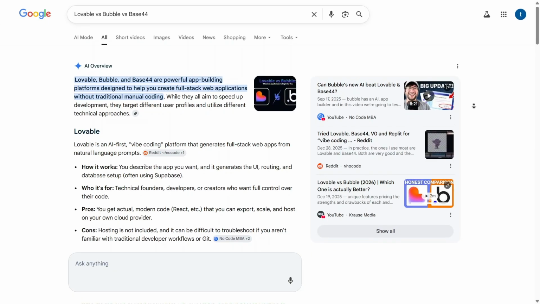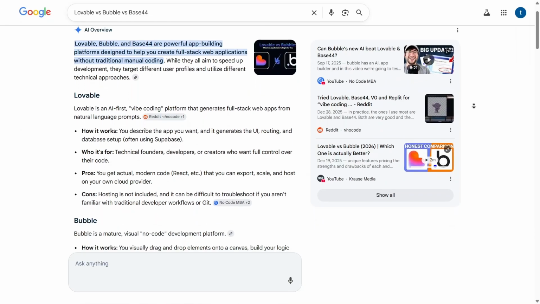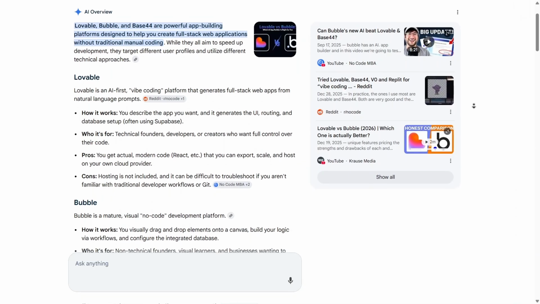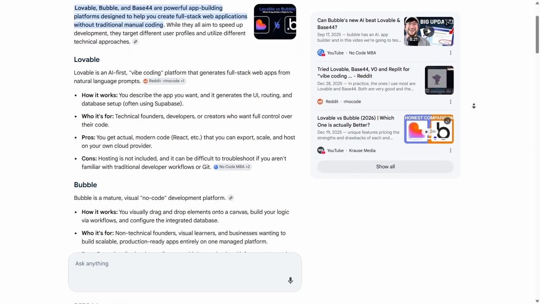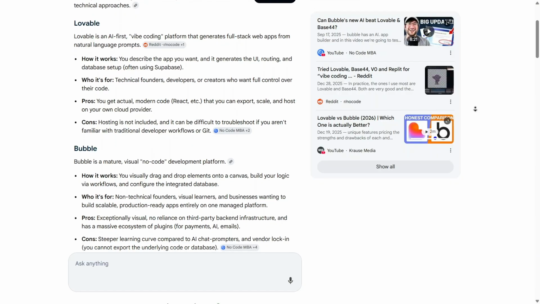I'll start by looking at Lovable, which is an AI-first vibe coding platform. I simply describe the app I want in natural language and it generates the full-stack web app, handles the UI, and even sets up the database using Supabase. It's great because it uses a modern tech stack like React, allowing for high scalability and the ability to export my code, though it can be a bit tricky if I'm not familiar with professional developer workflows.